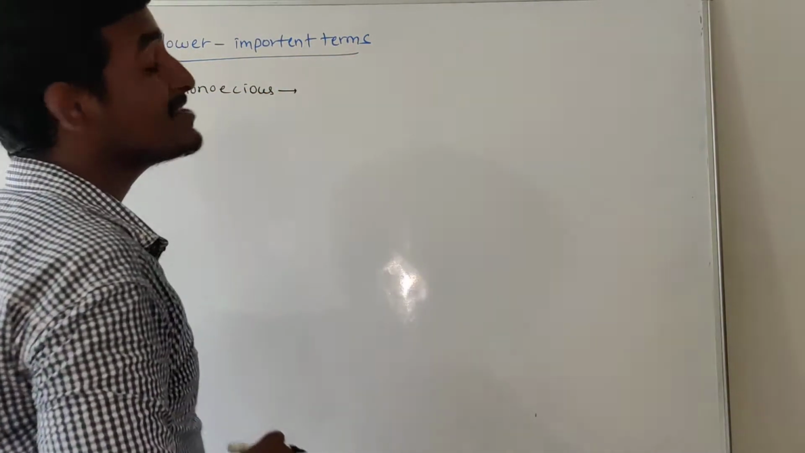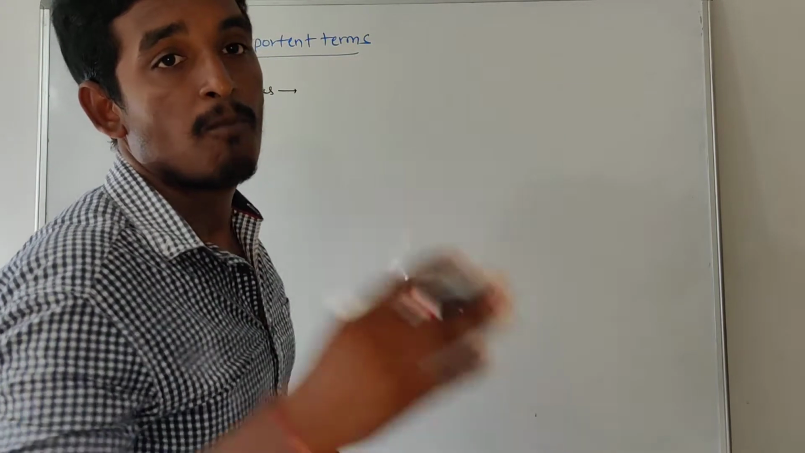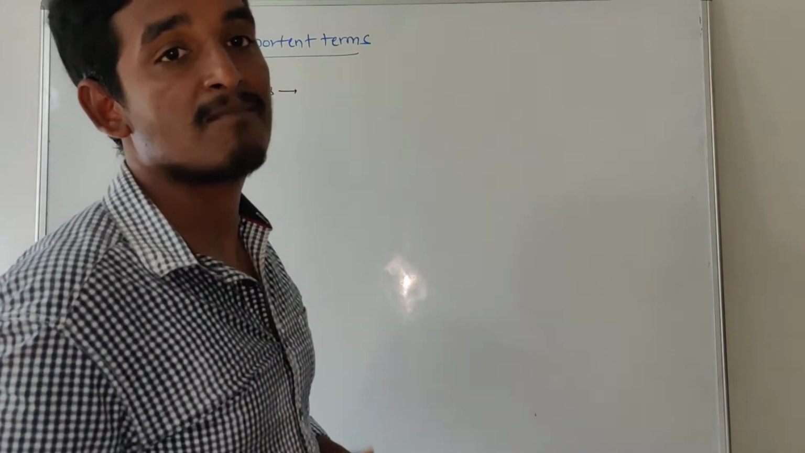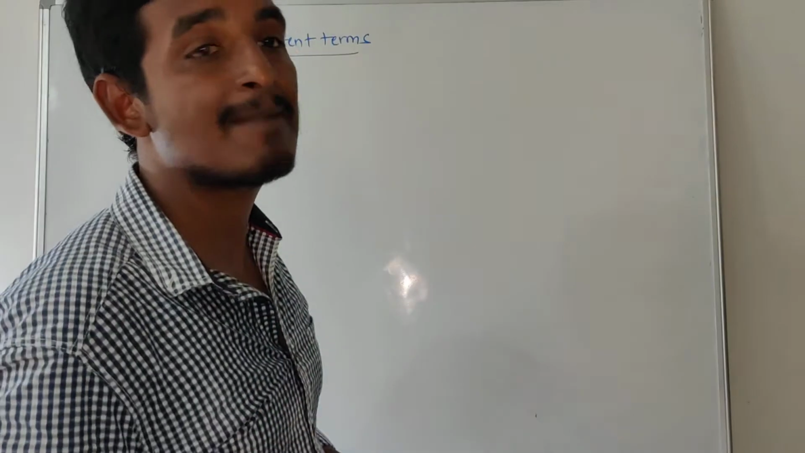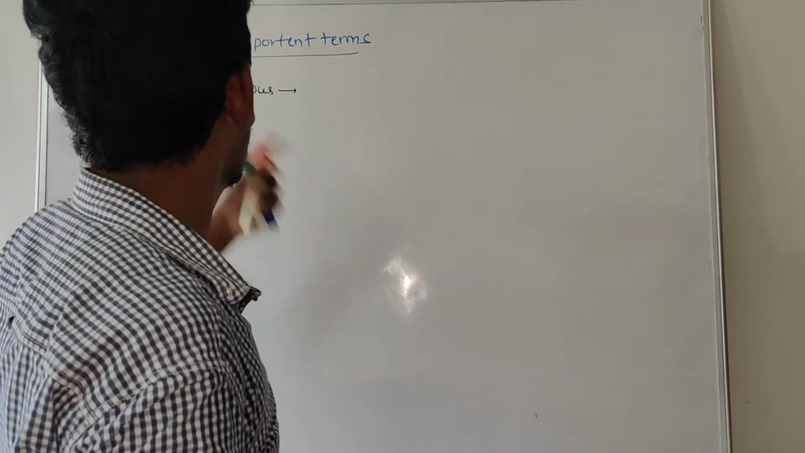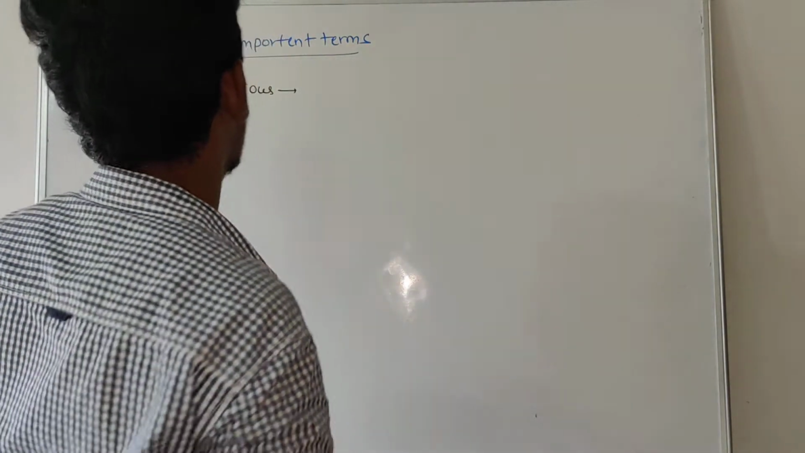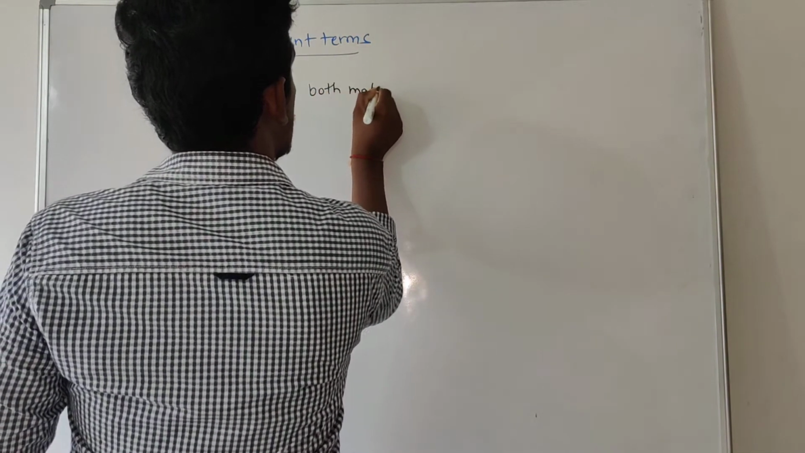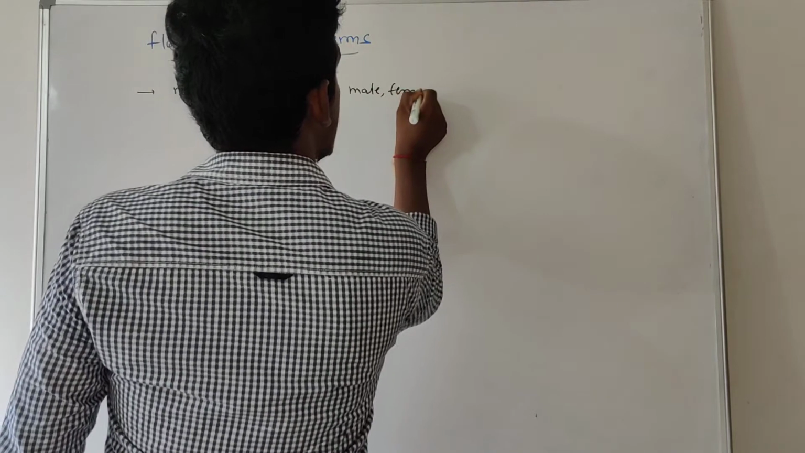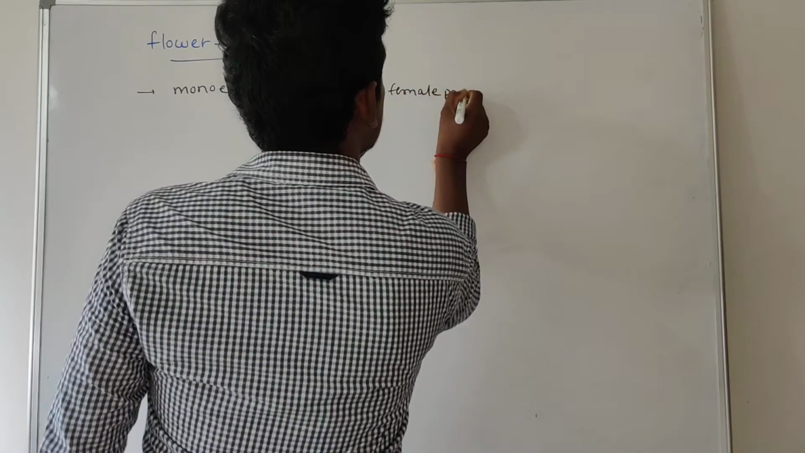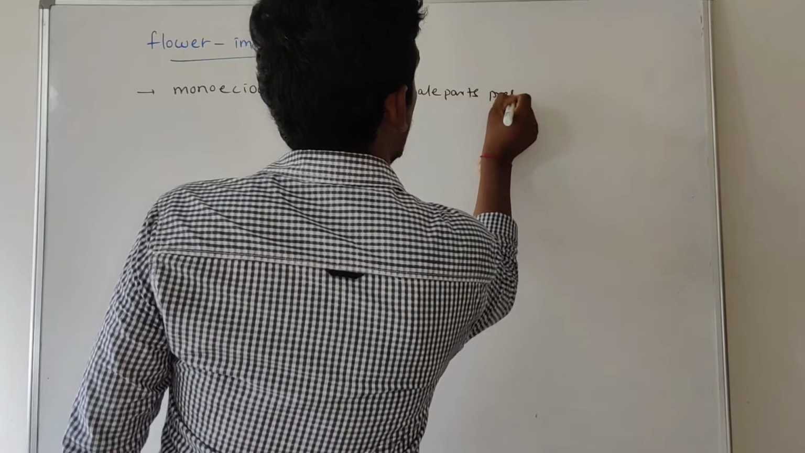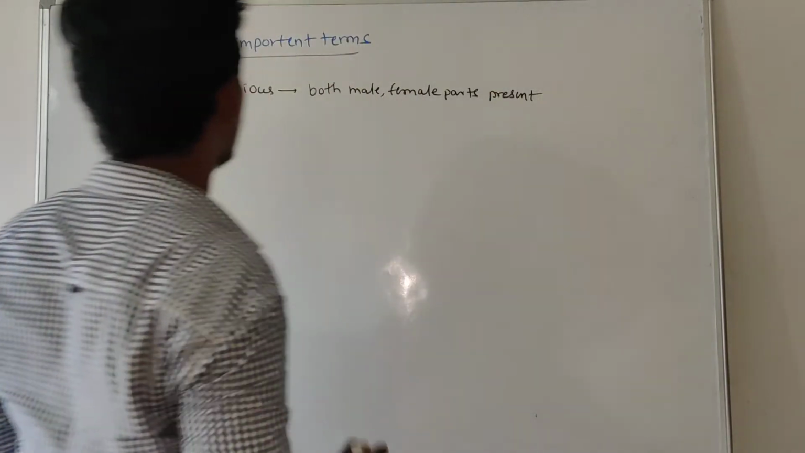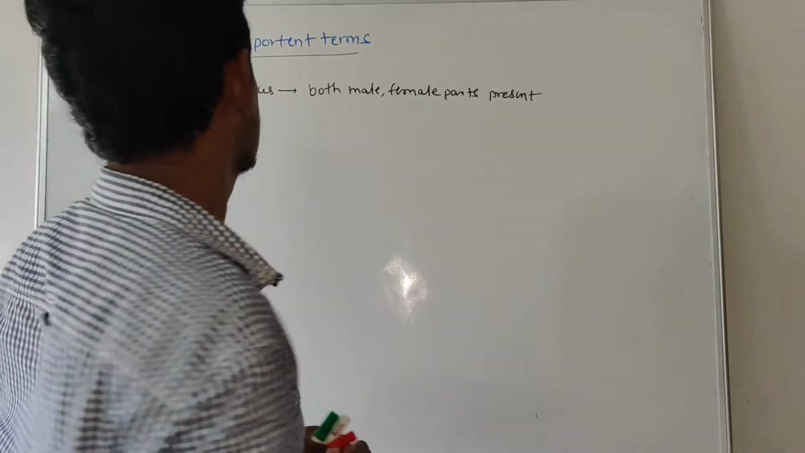Monoecious means both male part as well as female part are present in a single plant. So the type of plant we call a monoecious plant. If both male and female parts are present in a single plant, we call it a monoecious plant.